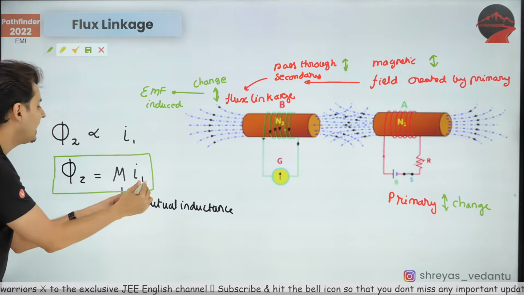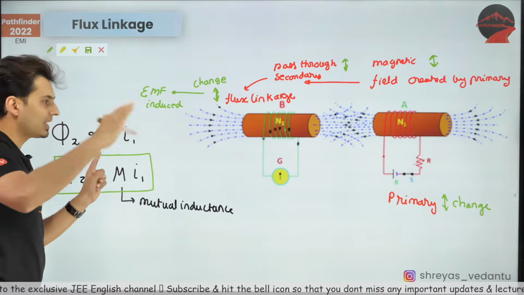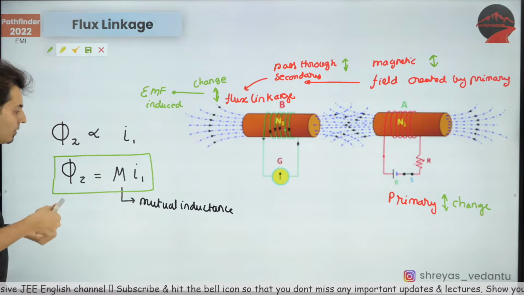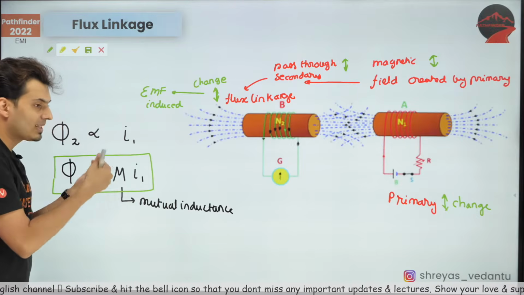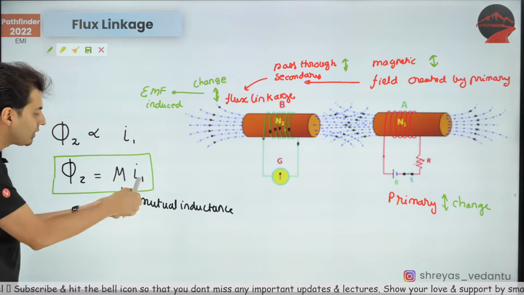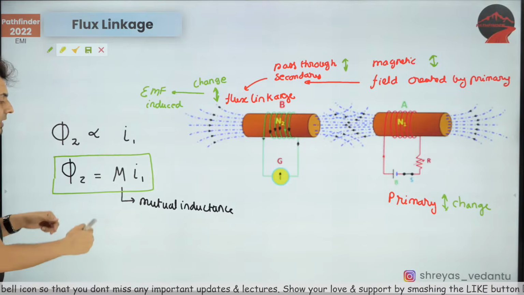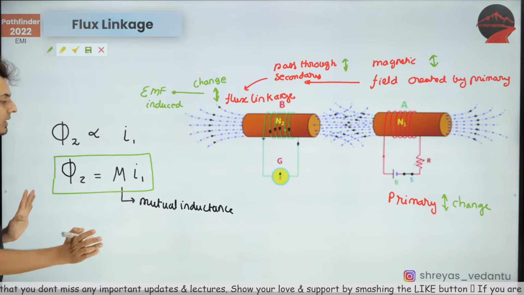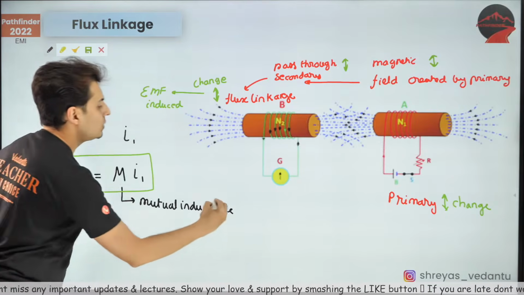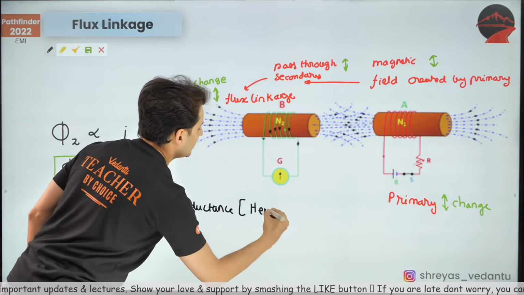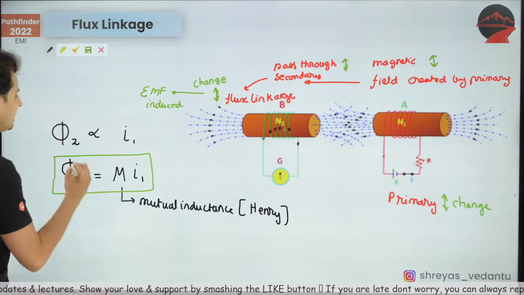It's just like phi is Li, but in the first case, flux in the same coil was proportional to the current in the same coil. Here flux in another coil is proportional to current in the first coil. So then that constant is mutual inductance. Obviously the unit will be again Henry only, it will not change.